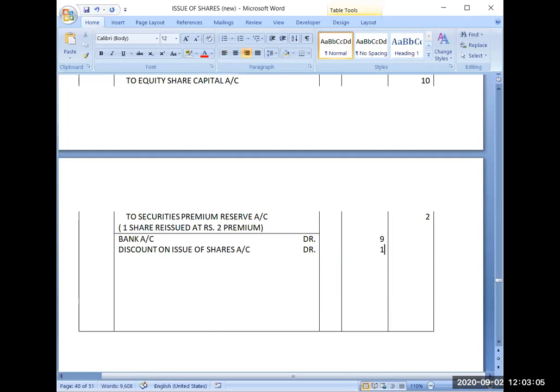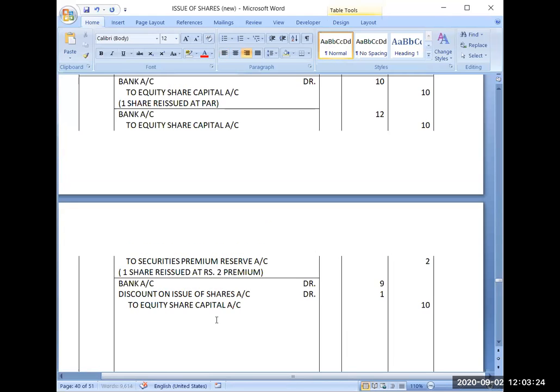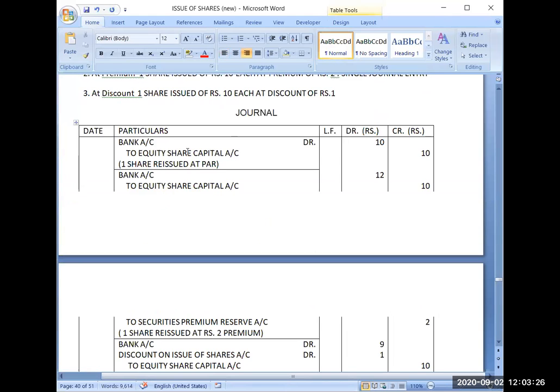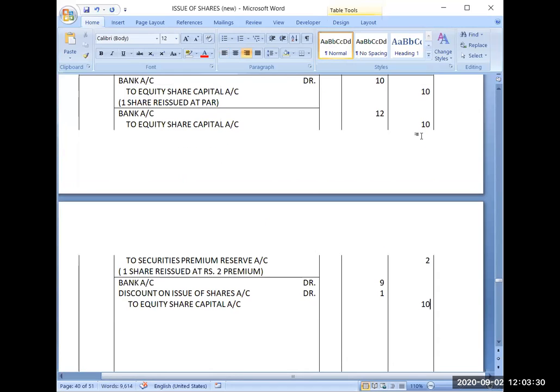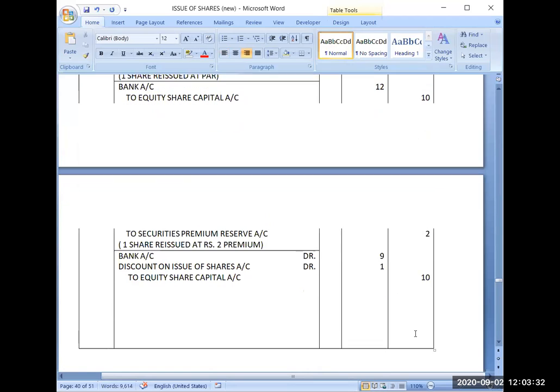Right now I am writing it: discount to equity share capital account. It will be 10. Capital will always remain 10. You can check at par, at premium, or at discount.